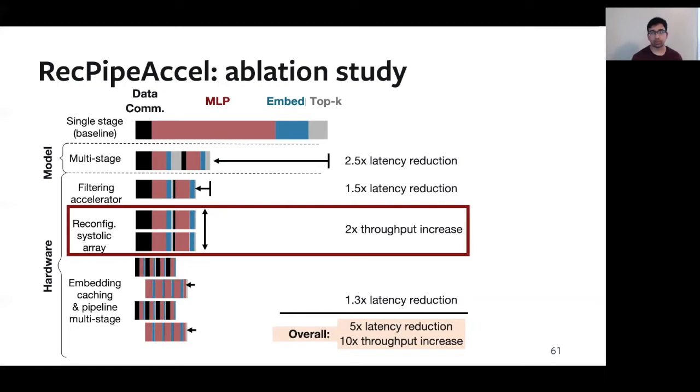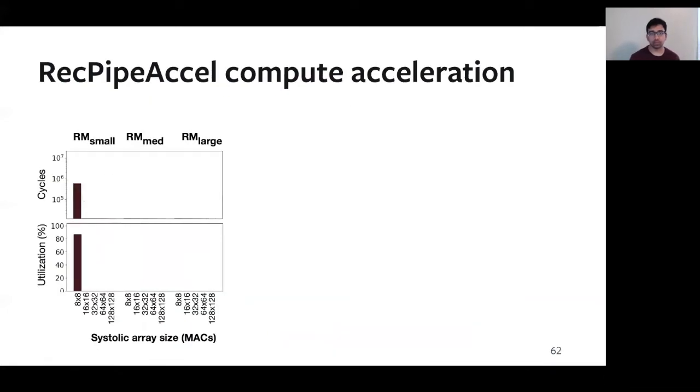So first, we're going to start with the space configurable systolic array. And to gain intuition, we look at the performance and the utilization of systolic arrays across 3 recommendation models: small, medium, and large. And on the x-axis on the bottom, we're seeing varying sizes of systolic arrays. And on top, the y-axis shows cycles or performance, and on bottom, we see utilization of the systolic array.